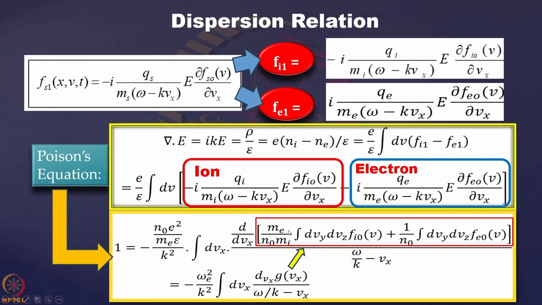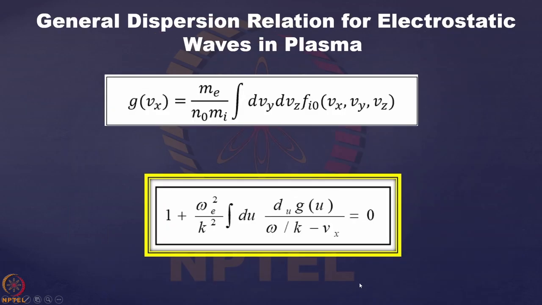And GVx we are defining as ME by N0 MI, there is the coefficient, then the integral over the function Fi0 and then dVy dVz, and similarly there is a second term, which is 1 by N0, and then the integral of dVy dVz and f0. So finally what we are arriving at is 1 plus omega e square by omega k square, and this u is nothing but Vx actually.